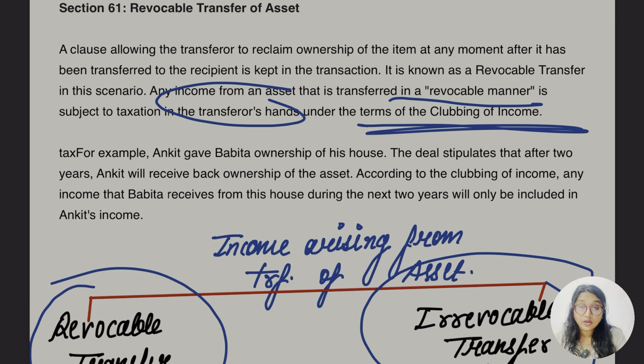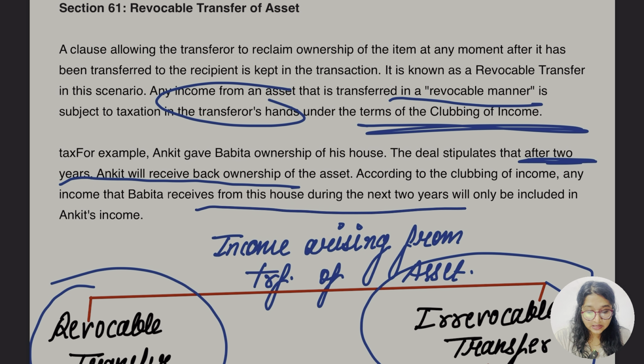Ankit gave Babita ownership of his house. The deal stipulates that after 2 years, Ankit will receive back the ownership. What is this? An example of revocable transfer, because he is getting back that asset, right? According to the clubbing of income, any income that Babita received from the house during the 2 years will only be included in Ankit's income.